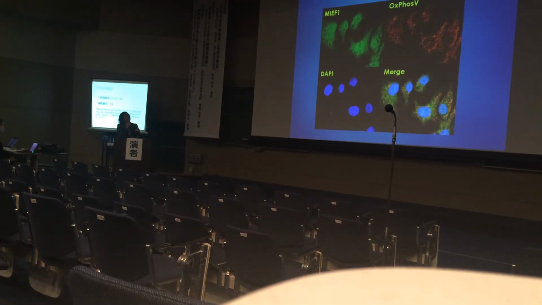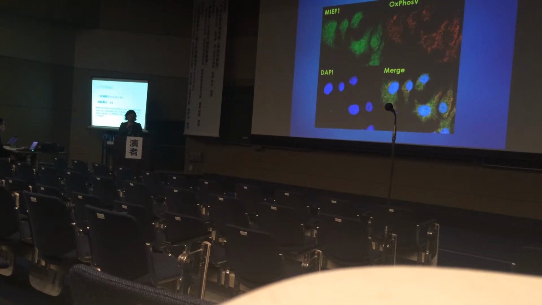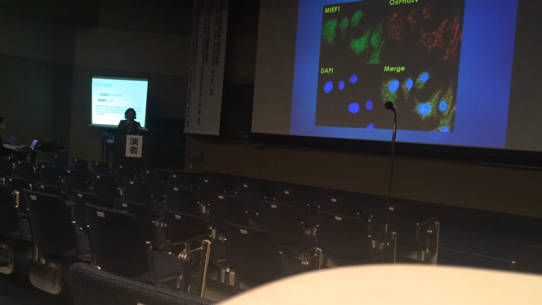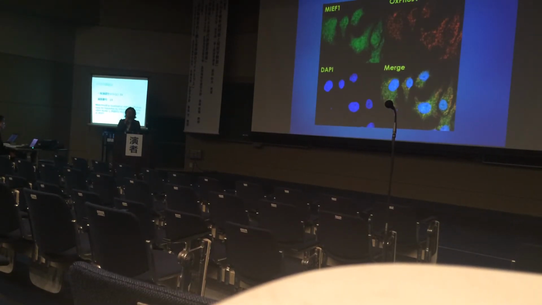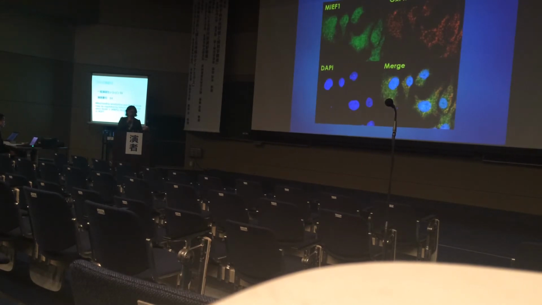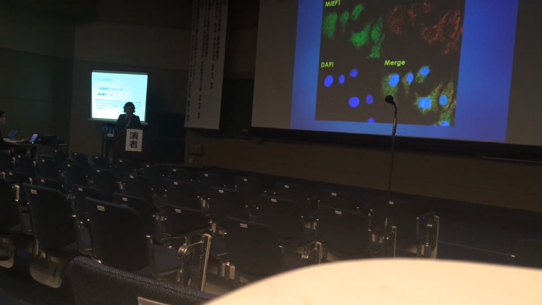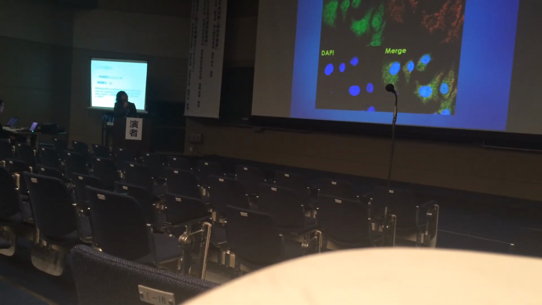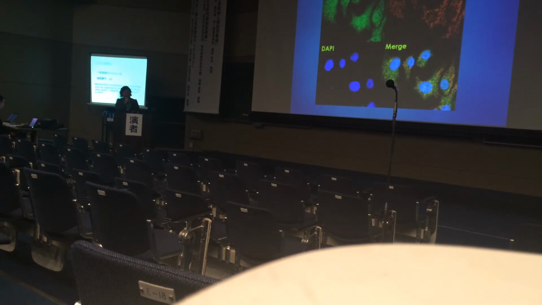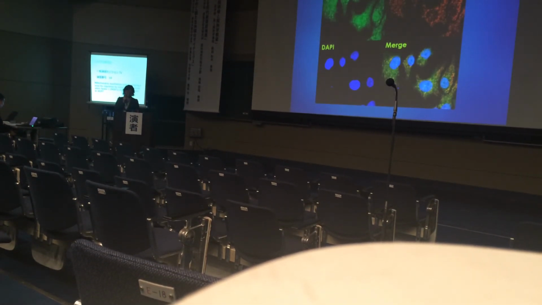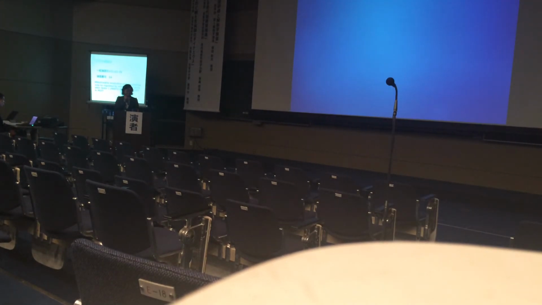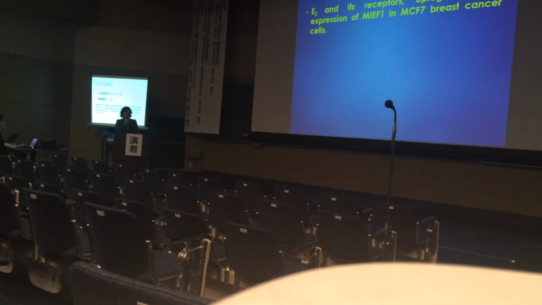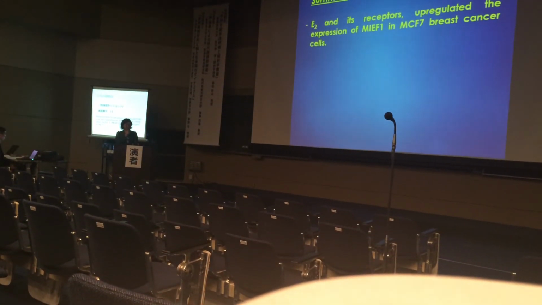So from this finding, it is possible that estrogen can change the mitochondrial morphology from a small dotted pattern to a large specular pattern. To demonstrate the mitochondrial morphological changes, we plan to do immunoelectron microscopy later on. As a summary, estrogen and its receptor regulate the expression of MIEF1 in MCF7 breast cancer cells.